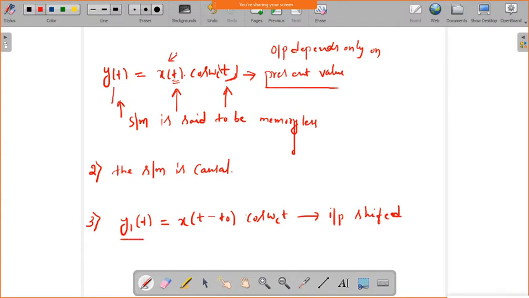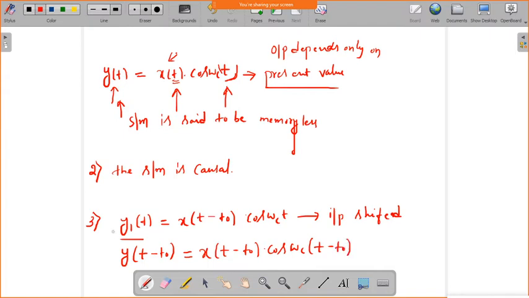Now I will shift the output, which is y of t minus t naught. If you shift the output variable t by t minus t naught, in the complete expression wherever t is there, you have to replace it by t minus t naught. So now it becomes x of t minus t naught into cos of omega c into t minus t naught.